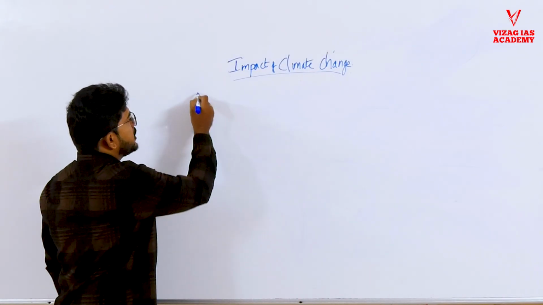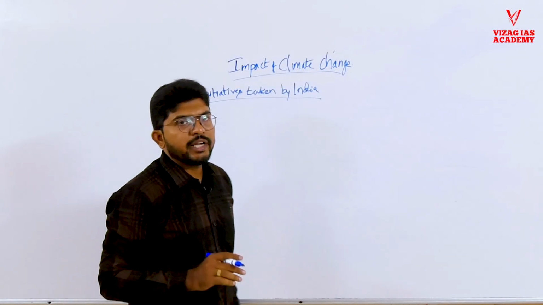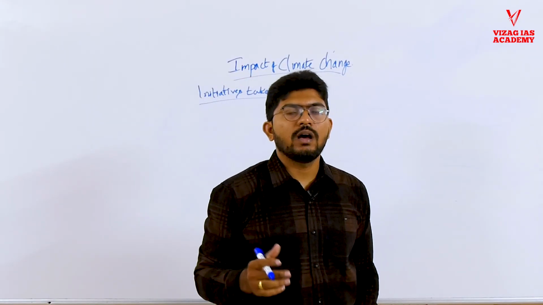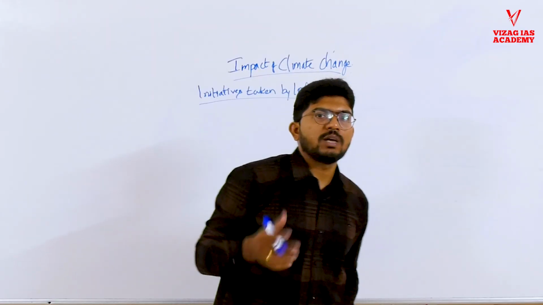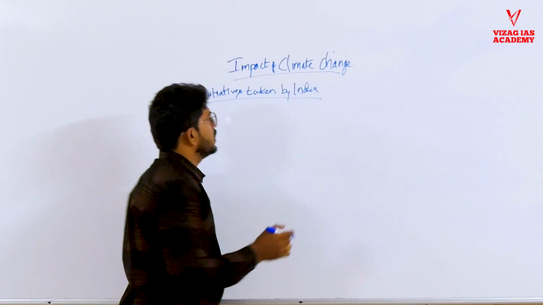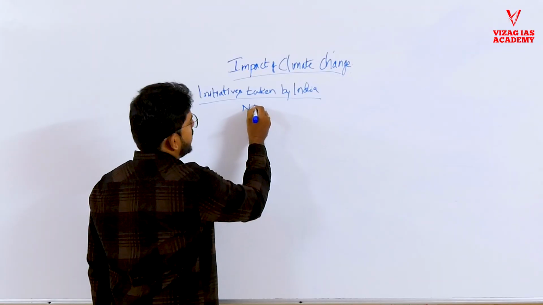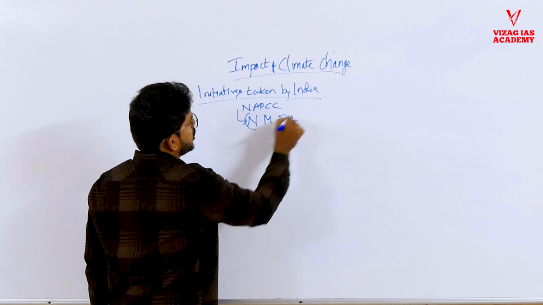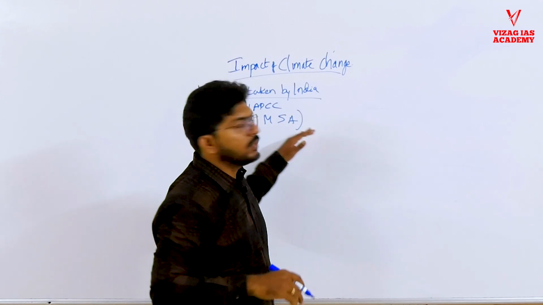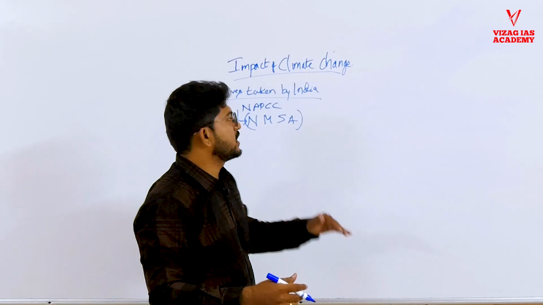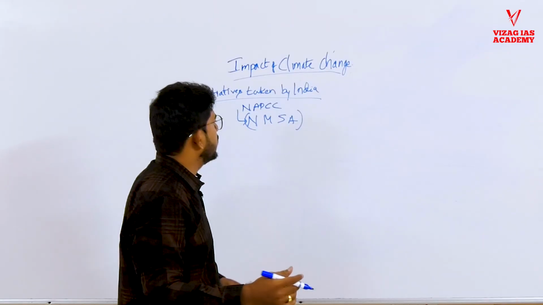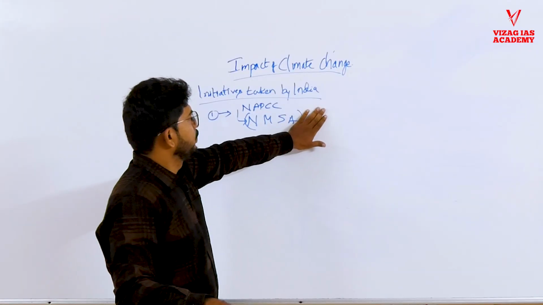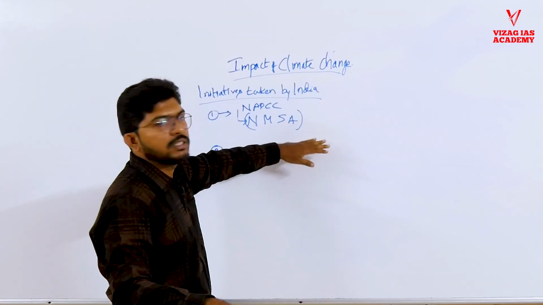So now we will study initiatives taken by India. In 2008, India formed an action plan called the National Action Plan on Climate Change. There are 8 sub-programs under it, and one of the programs is the National Mission on Sustainable Agriculture. So through this mission, India wants to induce sustainable practices of farming in the Indian agriculture system.